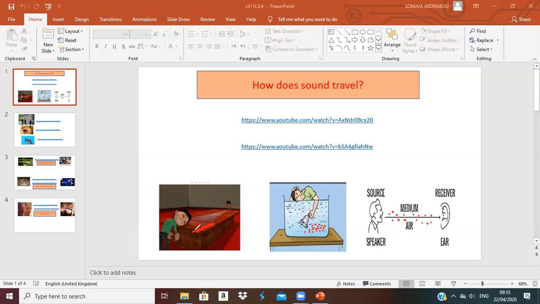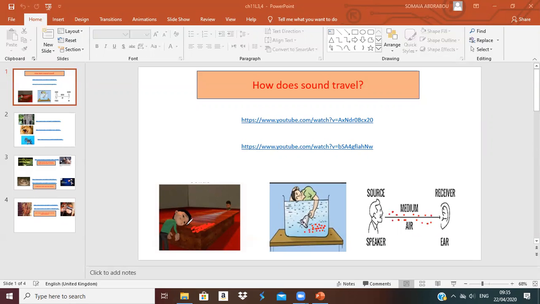Because the particles are beside each other in the solid, the sound will travel through the solid fastest. The fastest matter that makes the sound travel through it is solid, because the particles of the solid are beside each other.